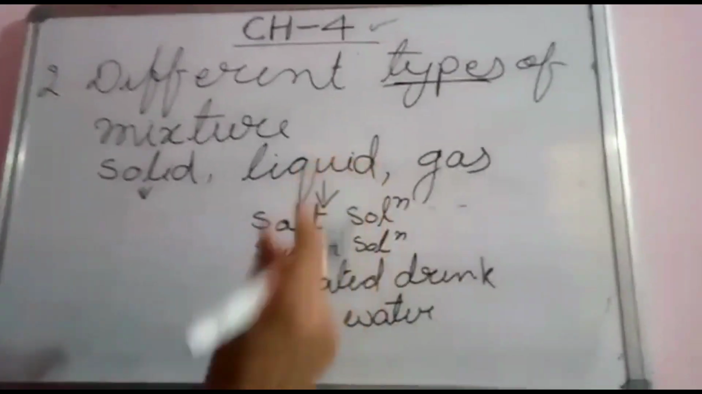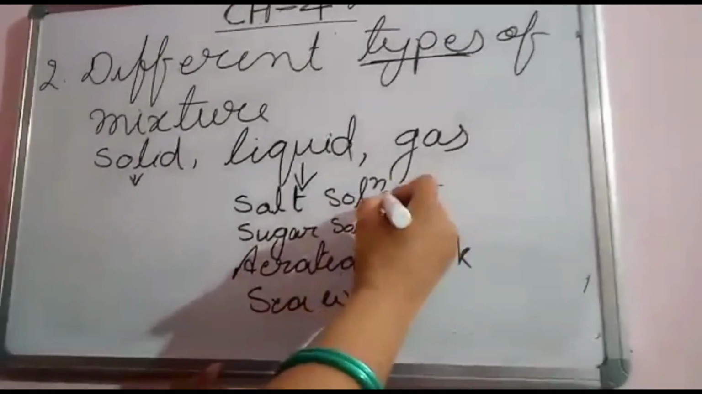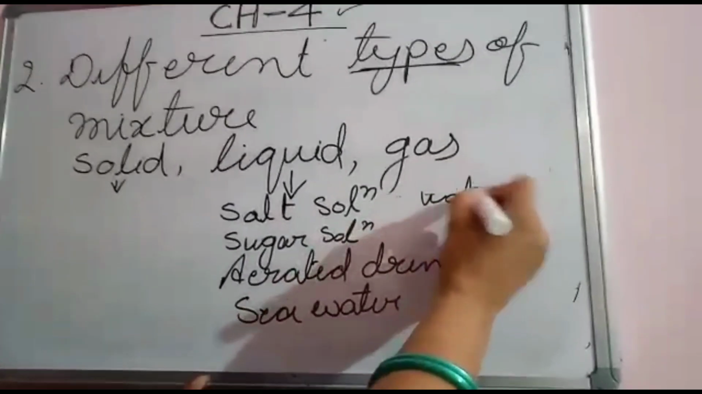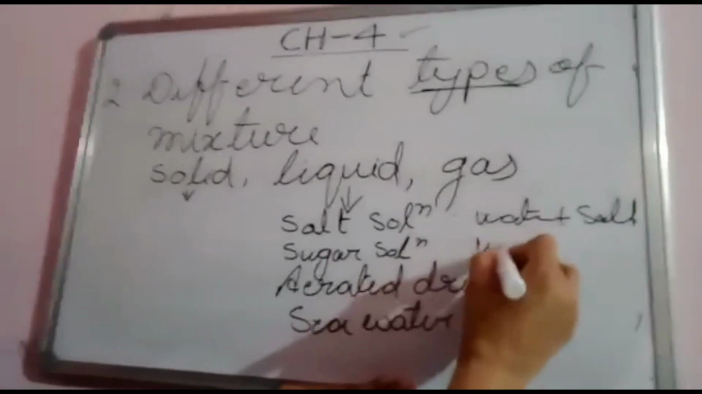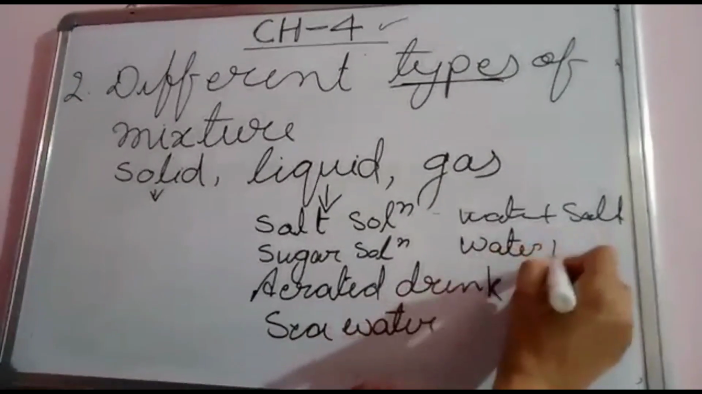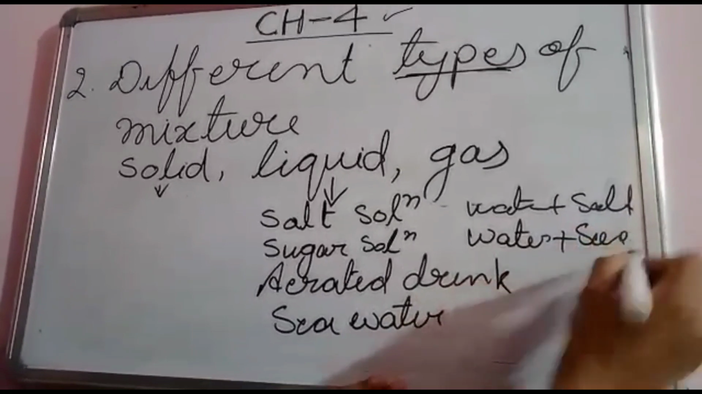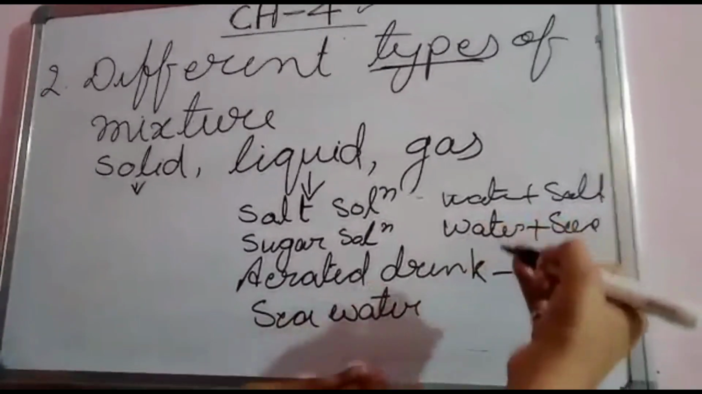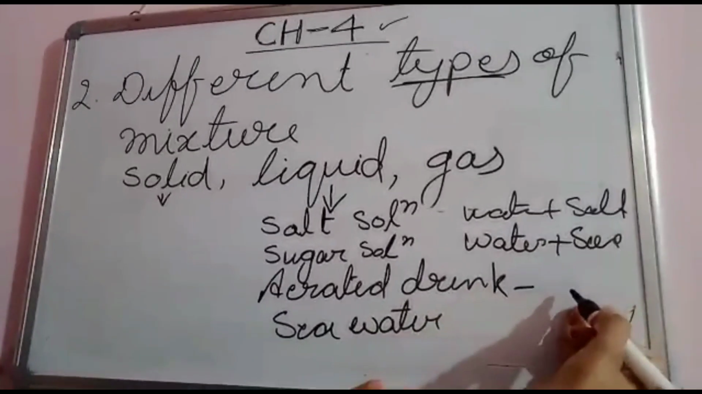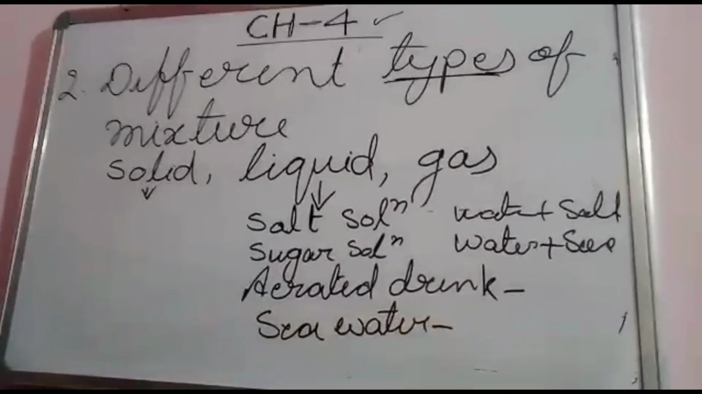I have discussed just a little before. Salt solution: water plus salt. Sugar solution: water plus sugar. Aerated drinks have many more components: salt, sugar, citric acid and carbon dioxide. And sea water is a liquid mixture.